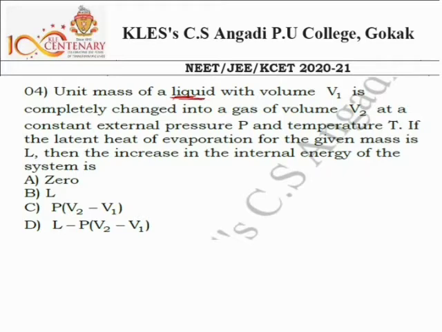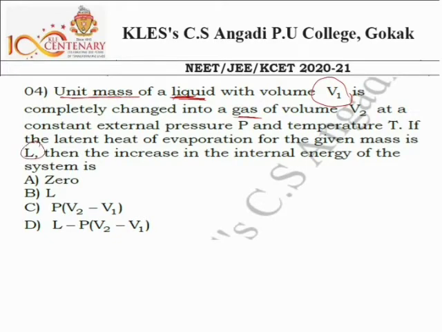Initially it was a liquid of volume V1, and it is changed into a gas, which means there is a change of state, and they have given unit mass. So we should focus on this.